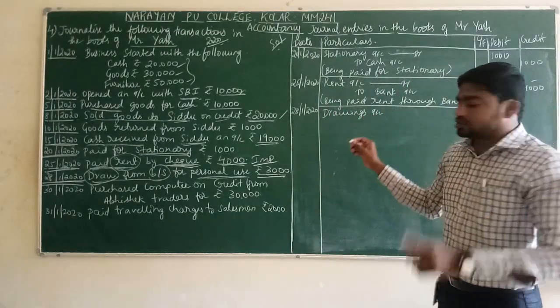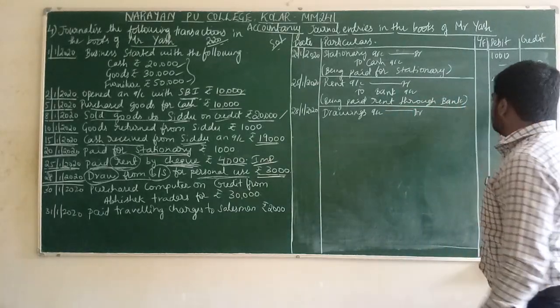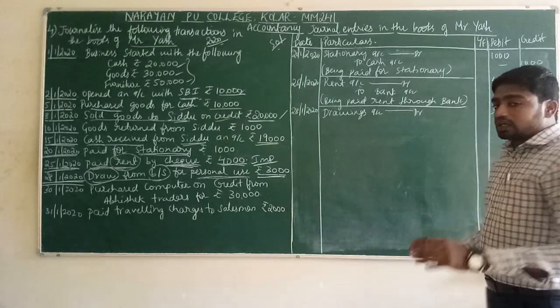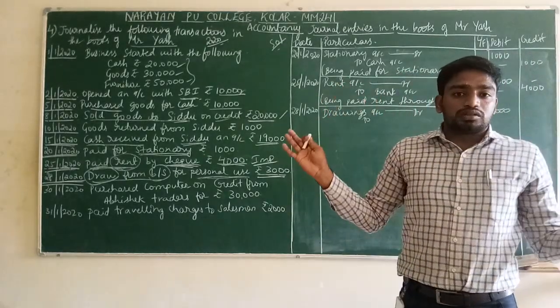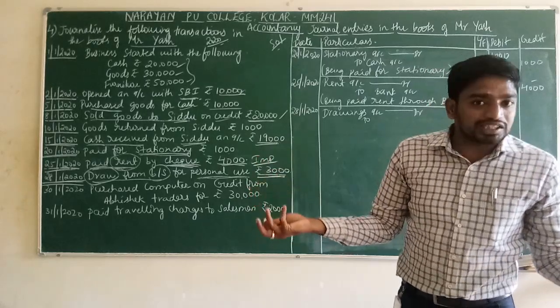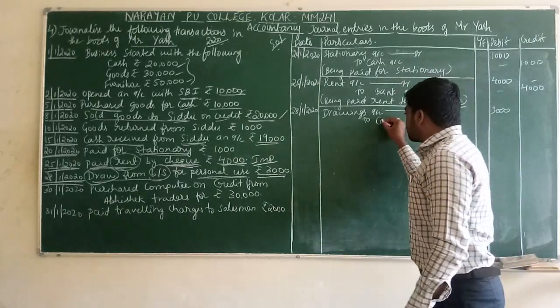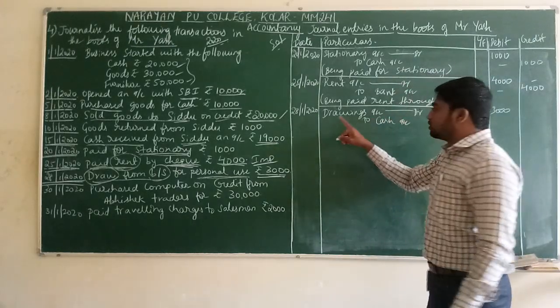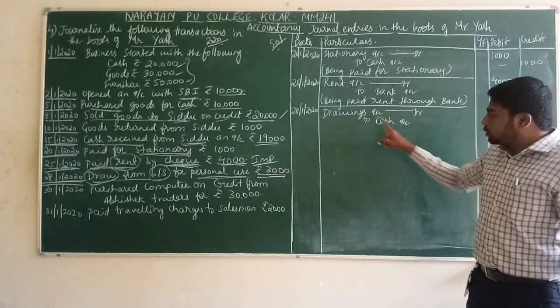Drawings means personal use. Drawings account debit. How many rupees is the drawings? 3000. Credit what goes out. What is going out from the business? Cash is going out from the business. So the journal entry will be drawings account debit to cash account. For personal use, the amount has been taken from the business.